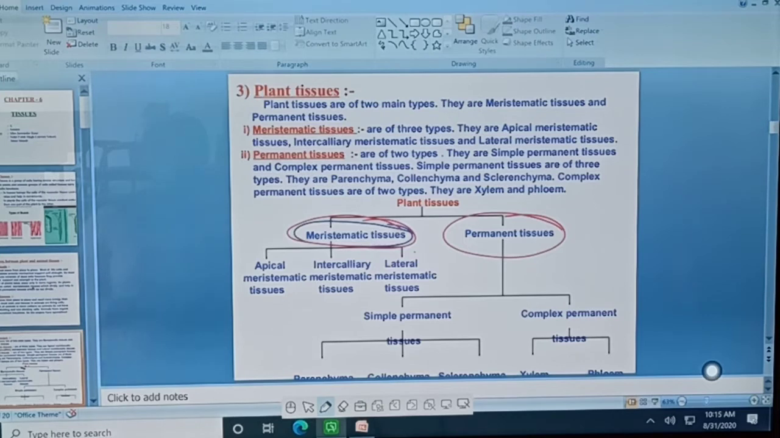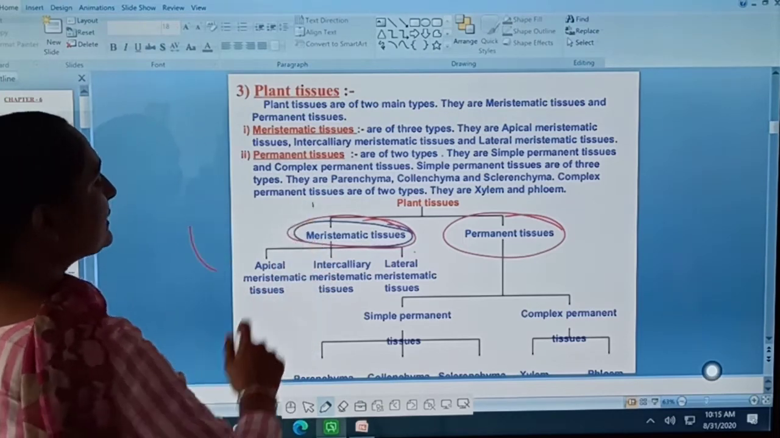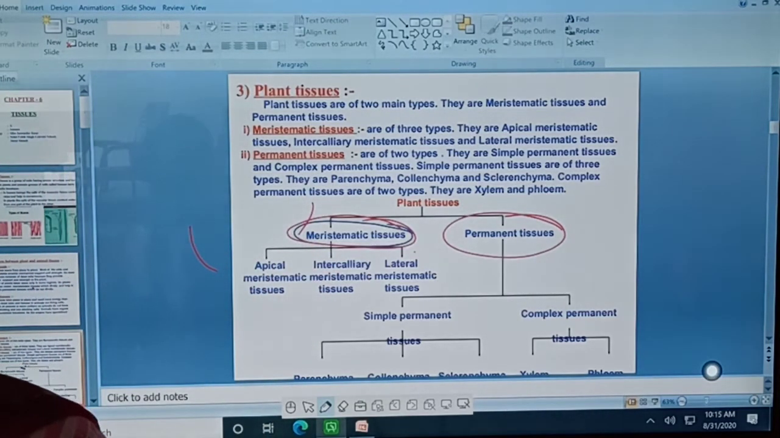Firstly, the definition of meristematic tissue. You have to draw this flow chart in your notebook because it's easy to learn with the help of a flow chart as compared to a written paragraph or theory. It's very easy for you if you draw a flow chart in your notebook. You can easily learn all the introduction, all the examples, all the functions of these types of tissues from the flow chart. It will be easy for you.